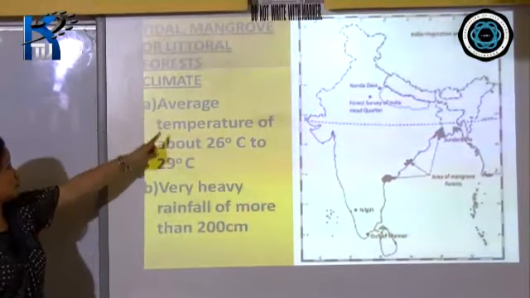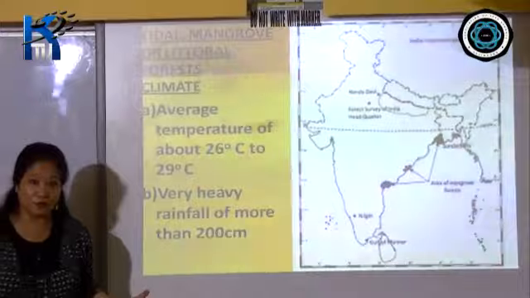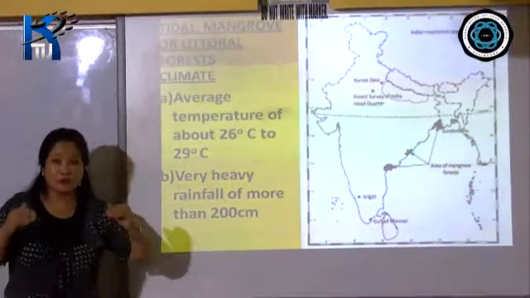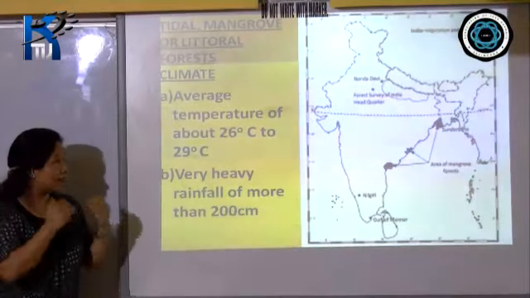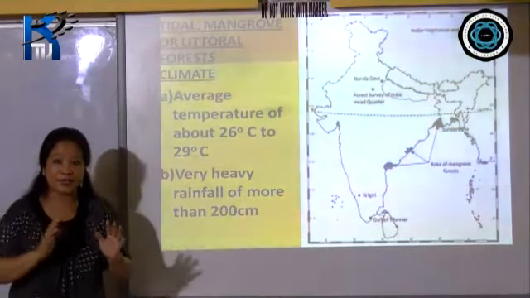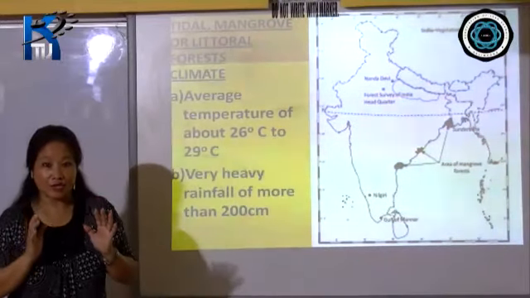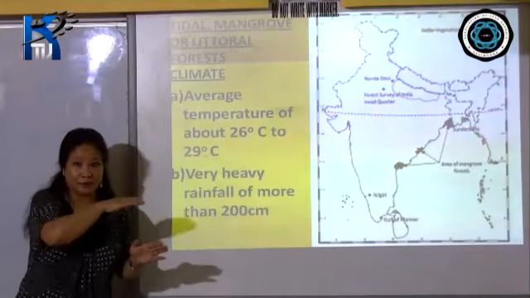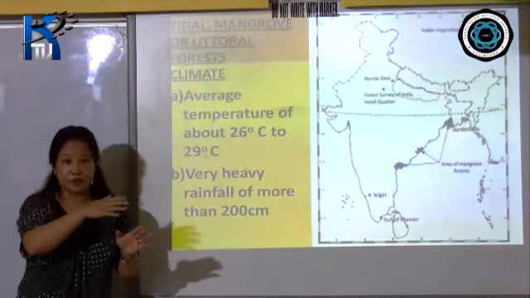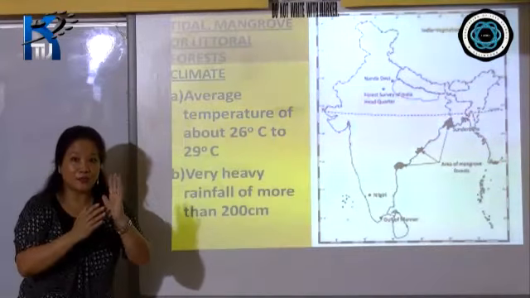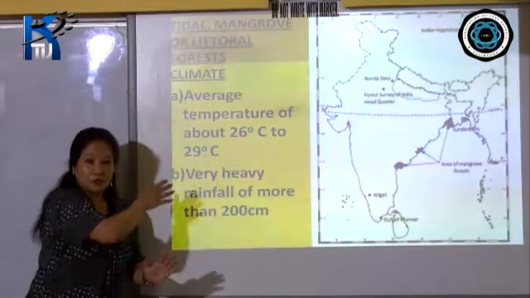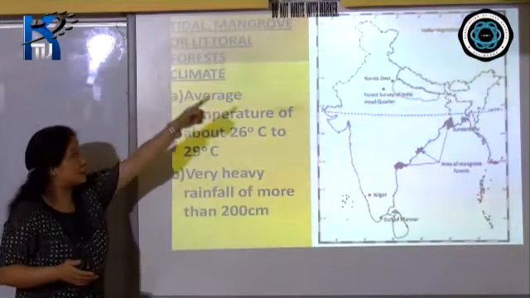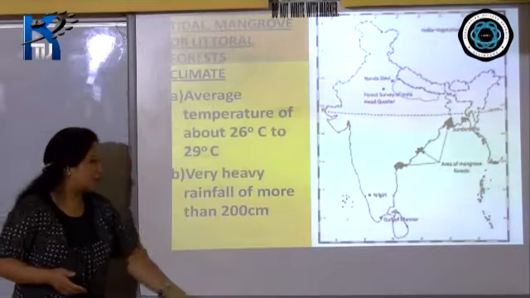So the tidal mangrove forest over here, from the word, why is it called tidal forest, right? Tidal forest in the sense that the characteristic of these forests is that they can withstand any kind of tidal action, and they act as a speed breaker. As the tides flow in, it acts as a speed breaker, and the flow of the water is reduced as it comes inward. And this is the main reason why, since it's found along the coastal region, it's called the tidal forest.